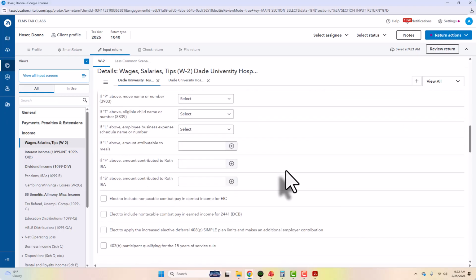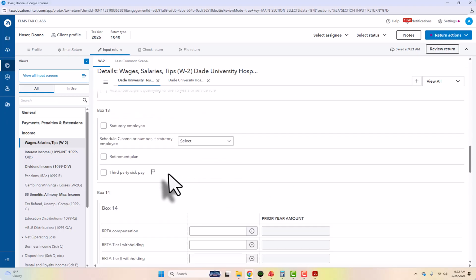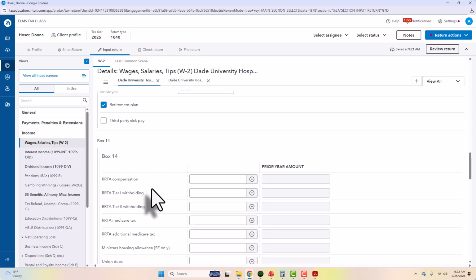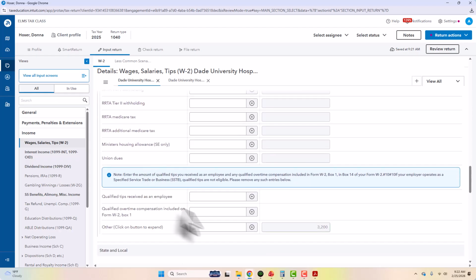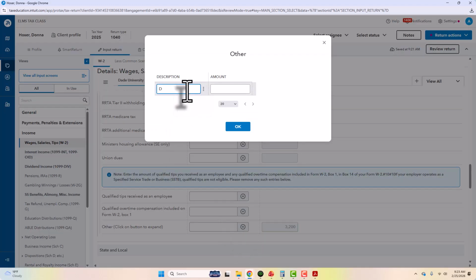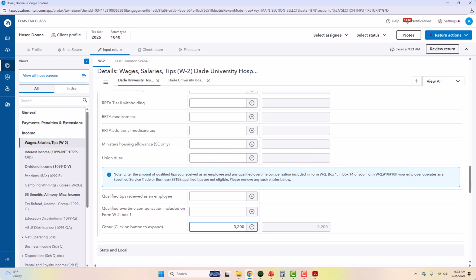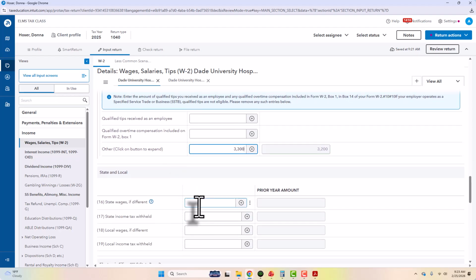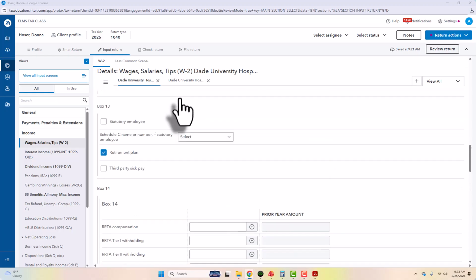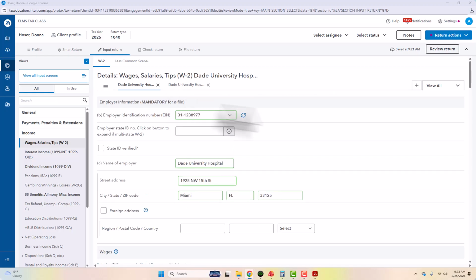Also in box 14, she does have access to a retirement plan. And in box 14, there's an other box, and she has an FSA. So you can do FSA in box 14, which basically means she's contributing money to a flex savings account for health. She has no Florida income withholding because there is no Florida income withholding. So that is all Donna's W-2.